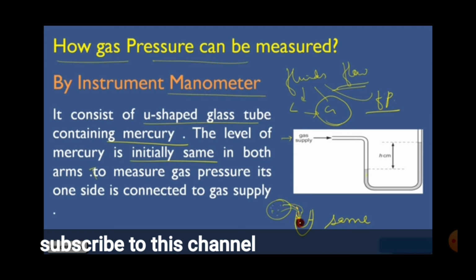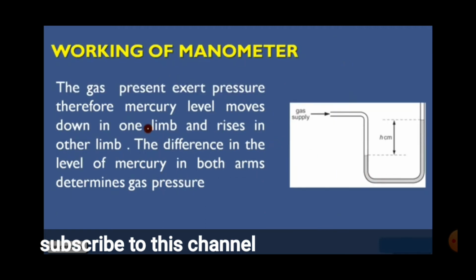So the tube should be in what shape? U shape. Why should it be in a U shape? If it's straight and the pressure increases, the tube may burst. If the pipe is straight and the pressure decreases, there is no use in measuring. If it is in a U shape, the level will increase and decrease, and then it will be easy for us to measure the pressure.